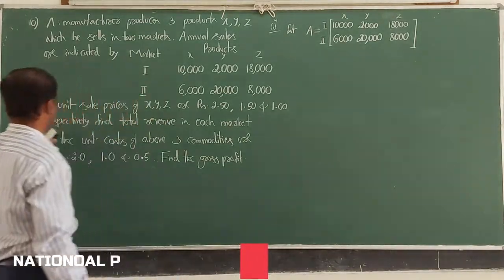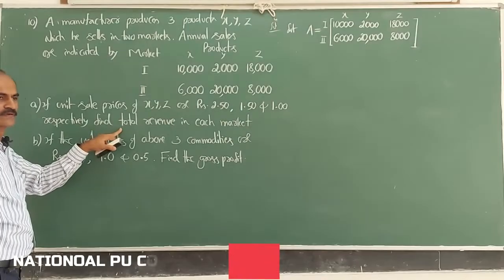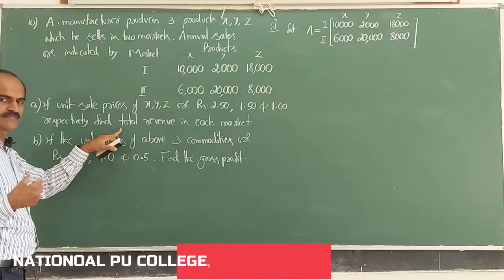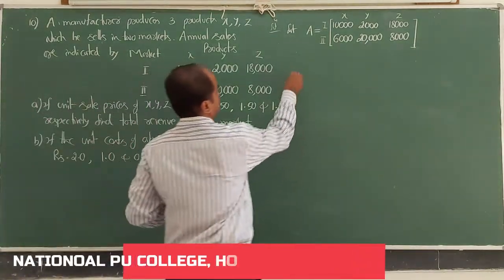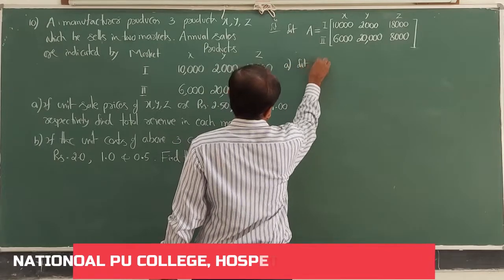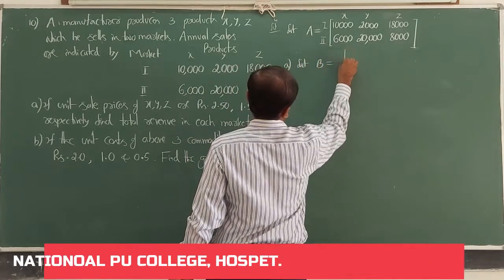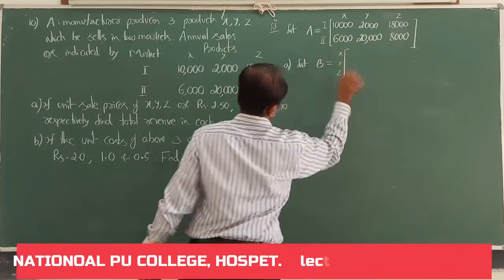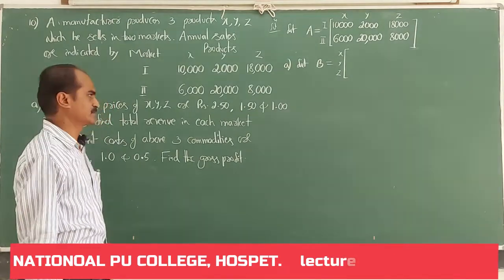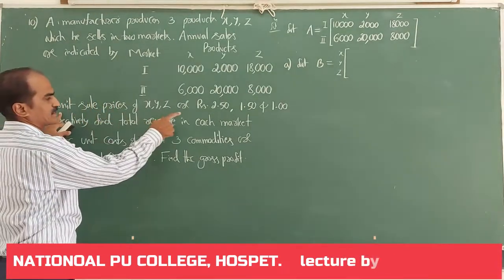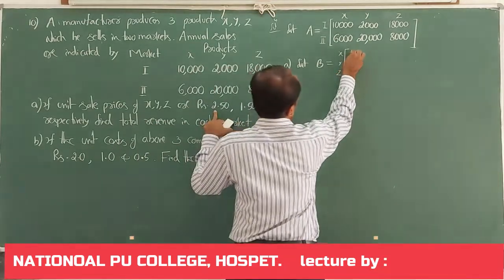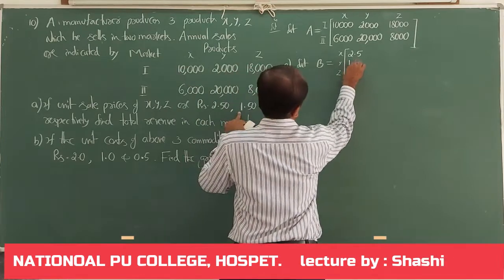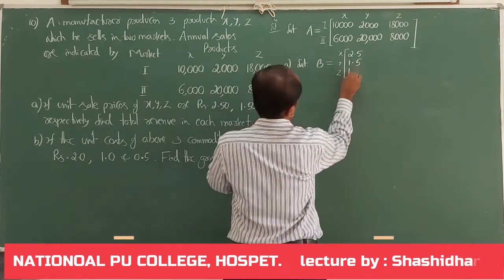Now to find the total revenue in each market on selling these products X, Y, Z, what is the revenue generated in market 1? Let matrix B equal to, I am writing a column matrix, that is the selling price of X, Y, Z. It is 2.5, 1.5, 1.